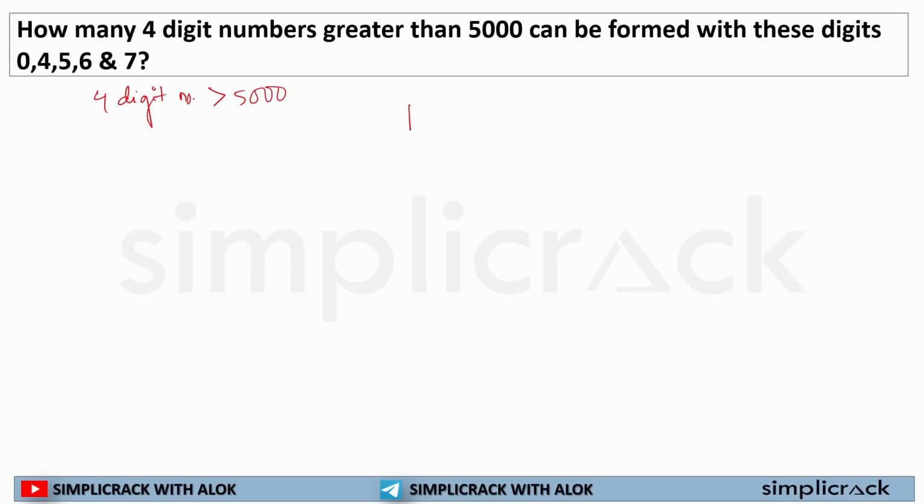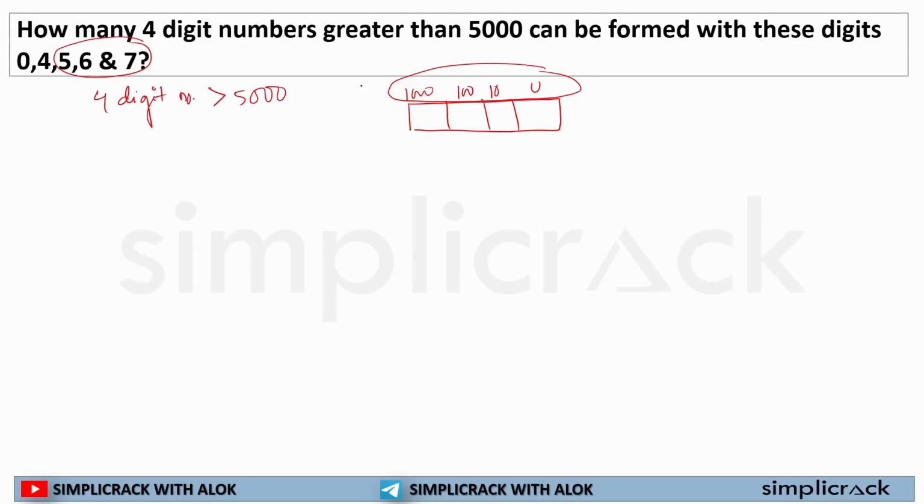Now, I have a 4-digit number: unit digit, 10th place, 100 place, 1000 place. You don't have to write this down. I am writing this whole thing for your conceptual clarity. Whenever you will be solving, you should directly start from this step. So here, if a number is more than 5000, I can only use these digits, right?